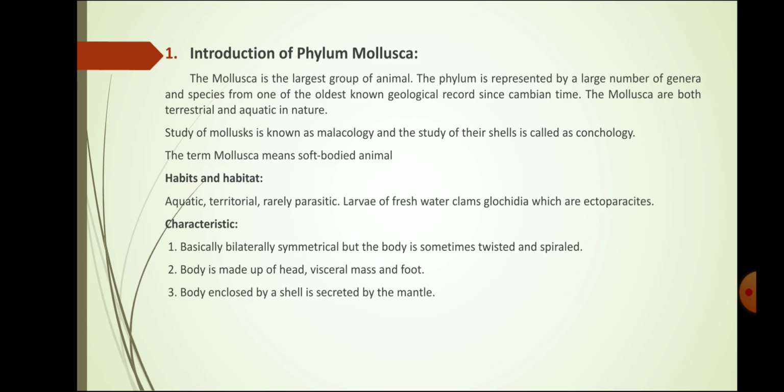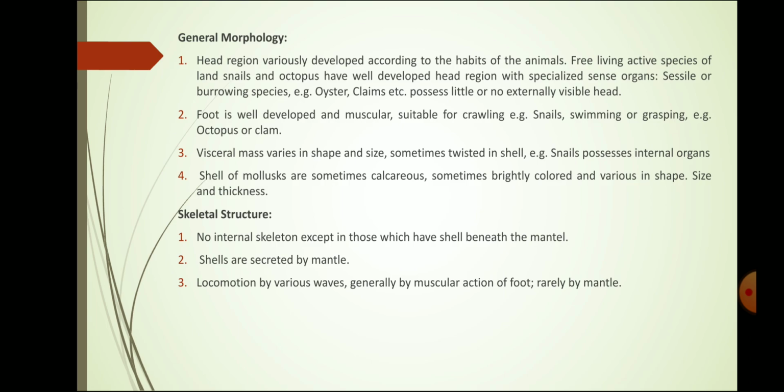Their body is composed of head, visceral mass and foot. The body is enclosed in a shell secreted by the mantle. Generally, the head region develops according to the habit of the animal. Free living active species like land snail and octopus have a well developed head region with specialized sense organs. Sessile or burrowing species, that means oyster and clams, possess little or no externally visible head.